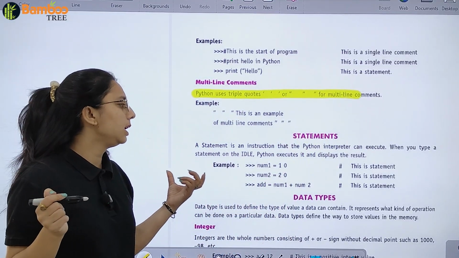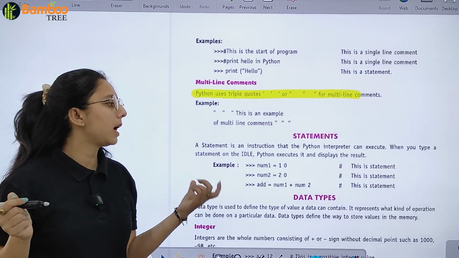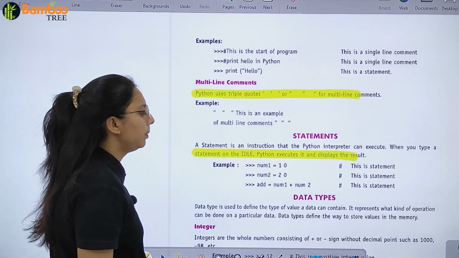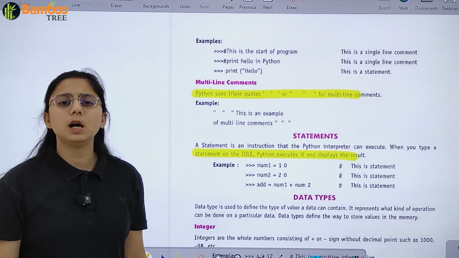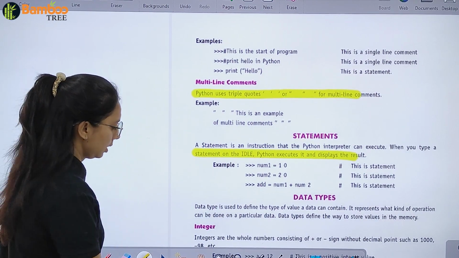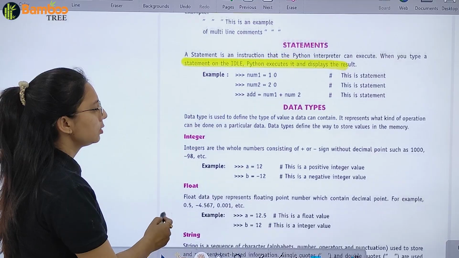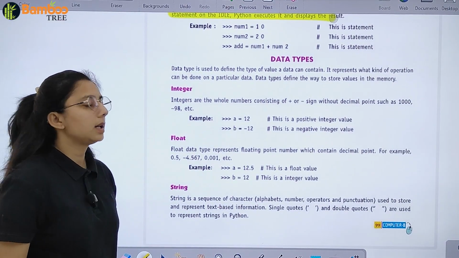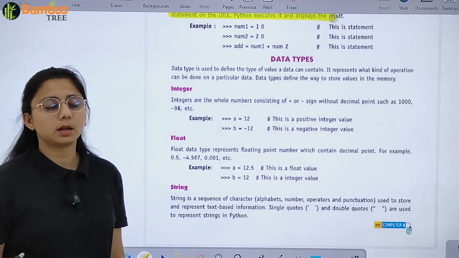Then we have a statement, an instruction that Python can execute. When you type a statement on IDLE, Python executes it and displays the result. Then we have data types. They are used to define the type of value the data contains, what type of value the data contains.